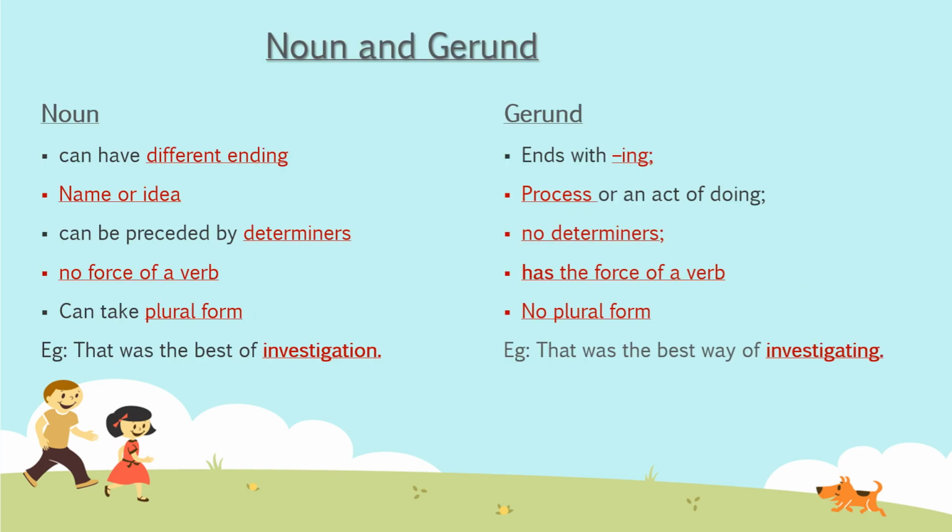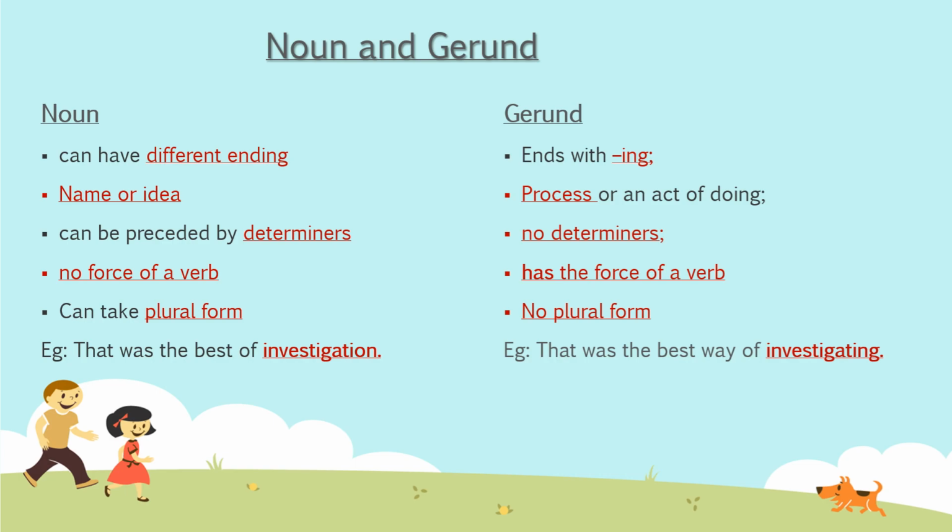Now you see noun and gerund. As I've already told you, gerunds act like a noun, but it is not a noun actually, okay? They are different things. Let's understand how they are different. First point. Noun can have different endings, but gerund always ends in ing. For example, thought is noun, thinking is gerund. Investigation is noun, investigating is gerund. Sale is noun, selling is gerund. So in all the gerunds, they end in ing form, but all nouns do not end with ing suffix.